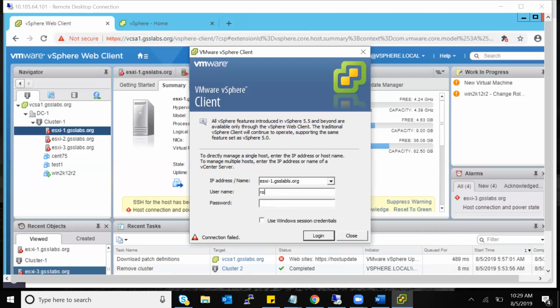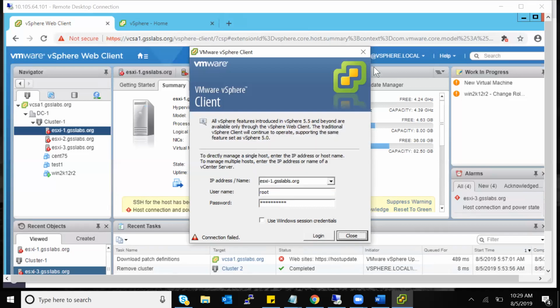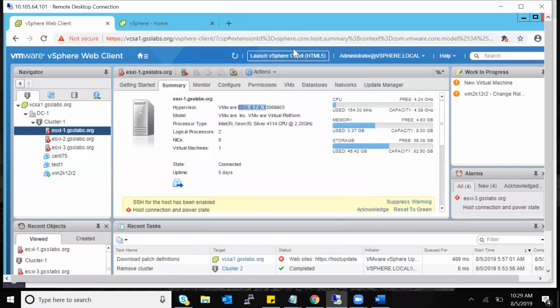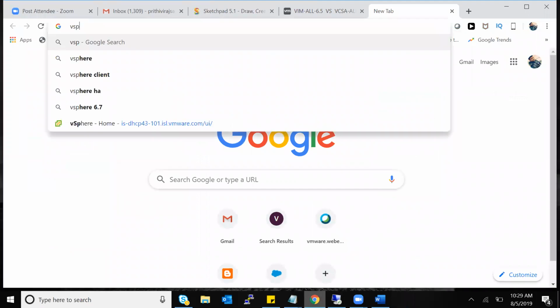but since the host we already have seen, I have no confusion on that. So I have to create a 6.0 vCenter then. Okay, I don't have a 6.0 vCenter. That's okay. I can just Google it once and let me see if there is any image available.